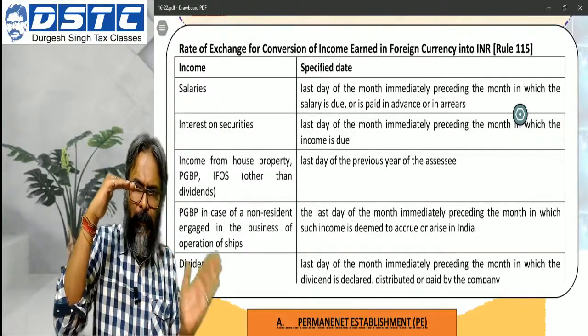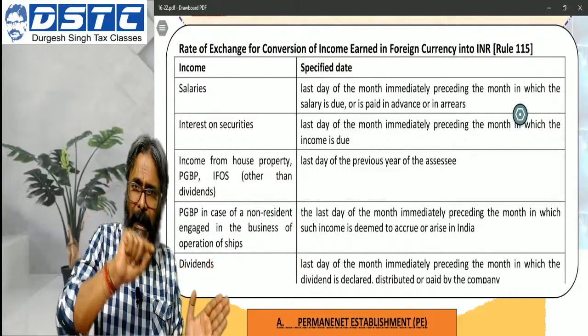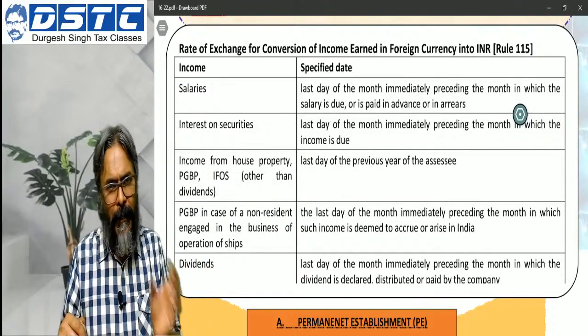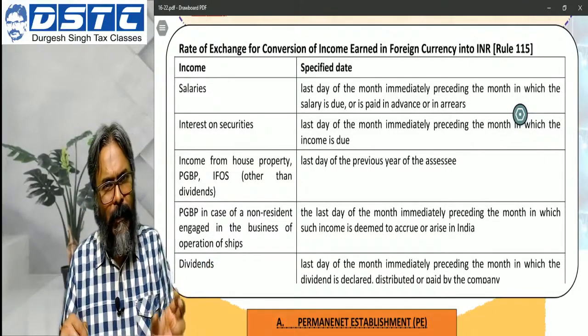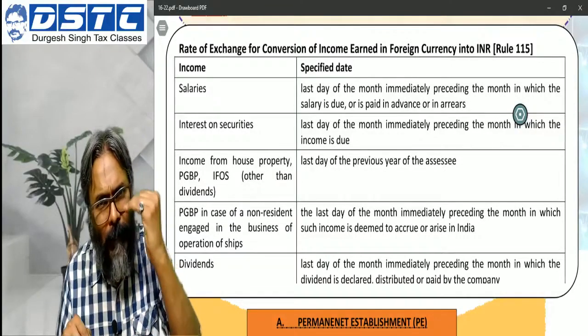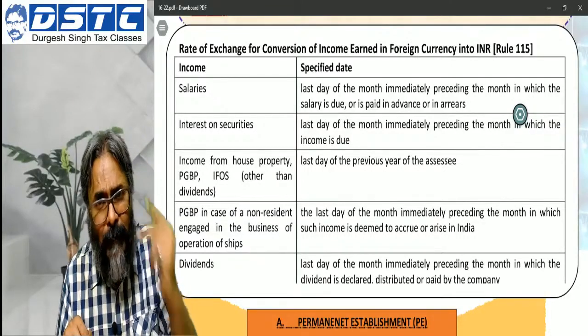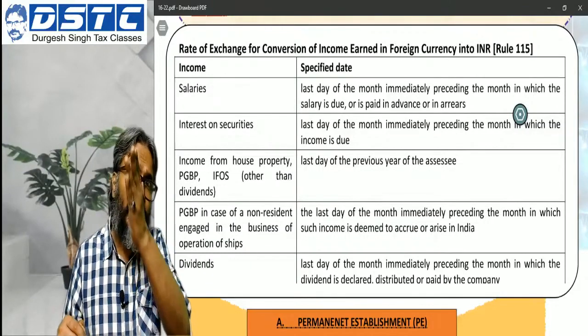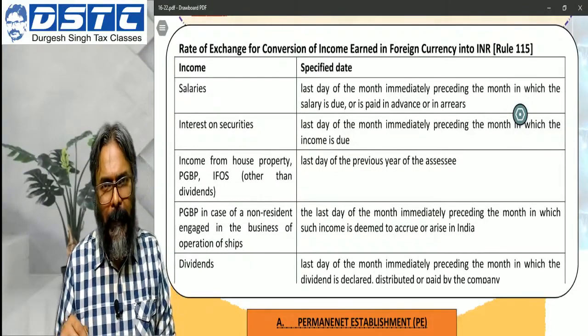But what I am trying to target, students, is this: be careful, you will find that the source wise calculation was not done. So ICAI is not technically following rule 128 in the solution.